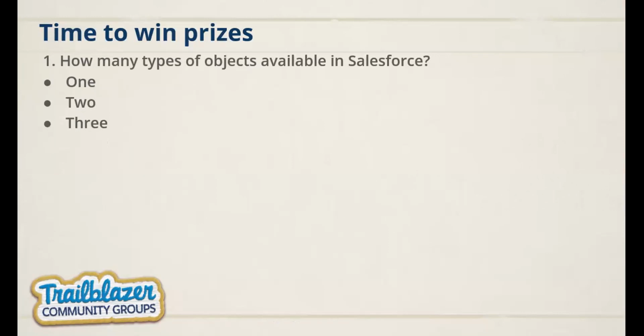How many types of objects are available in Salesforce? The options are 1, 2, 3. Two types. Can you please explain how it's two types? Standard and custom objects. Yes, it's a correct answer. But we have an external object also; we basically point out two. It's a correct answer. So, next question.